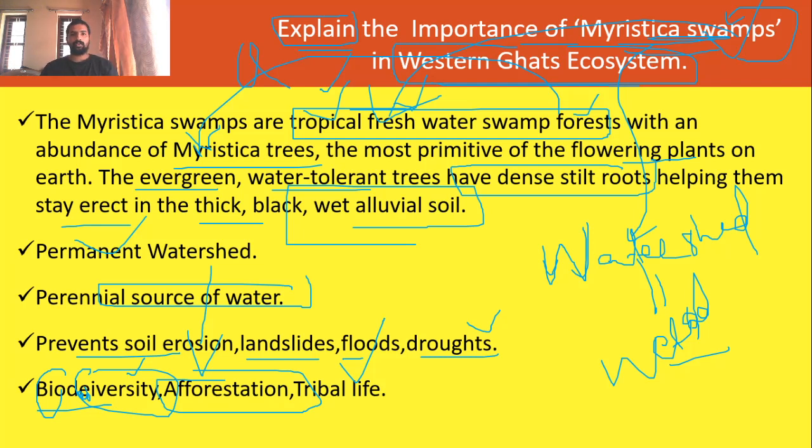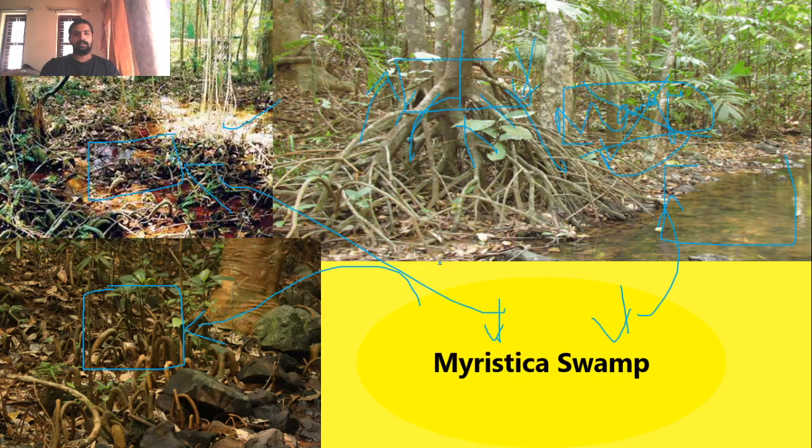Have you understood? Explain the importance of Myristica swamp in the Western Ghats ecosystem in your own words. The word watershed should be there, the word very endemic species should be there, and the word keystone species should be there, and how it is able to balance flood and drought situations in that particular region. You have to detail that also. Okay, fine.